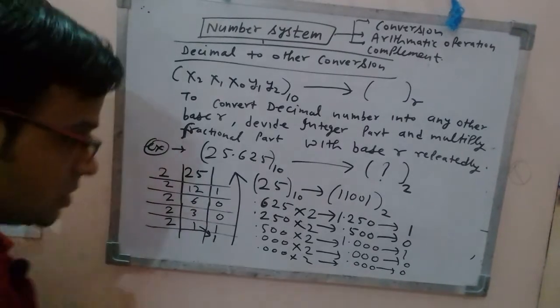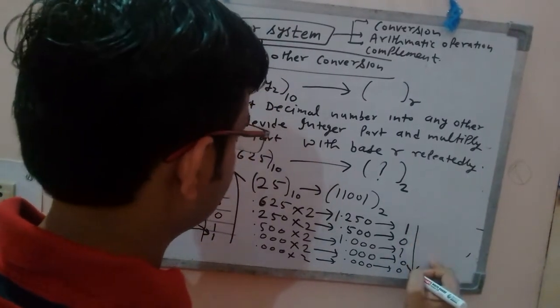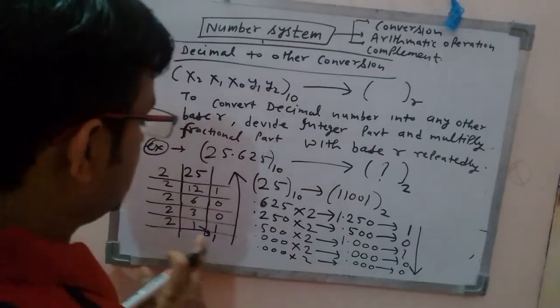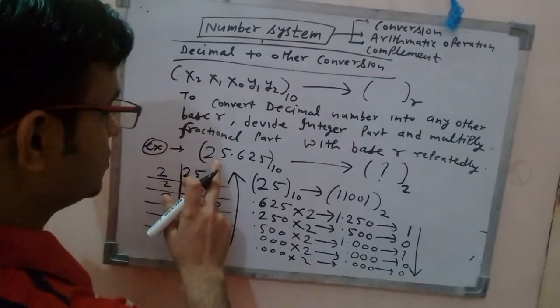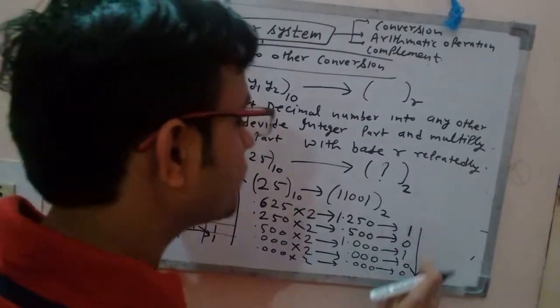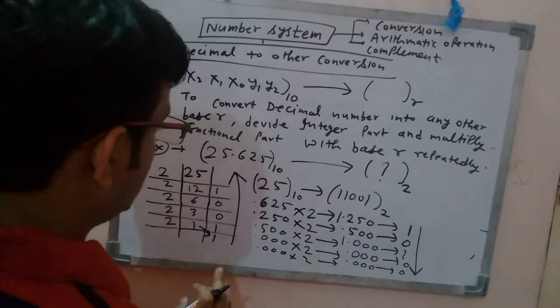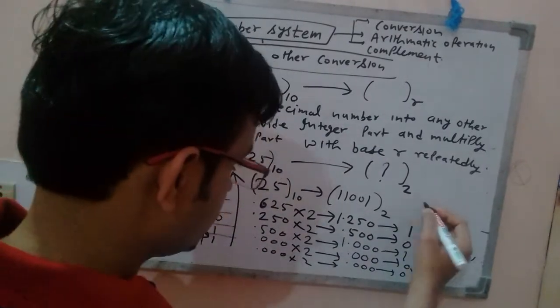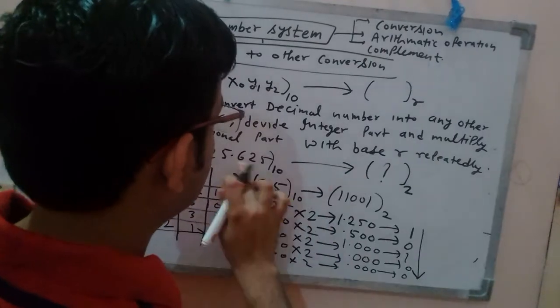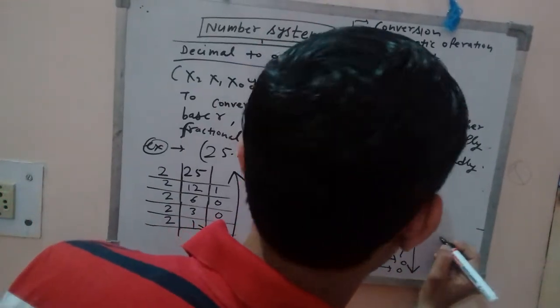So now here how you will write? Remember this sequence. In the full part, that is 25, you will go from bottom to top, and in case of the fractional part, you will go from top to bottom, right? So here note down. So what will be the full conversion? So that means